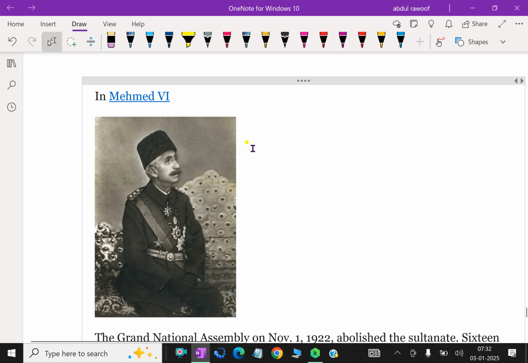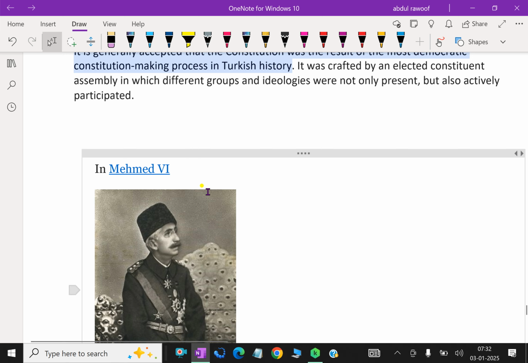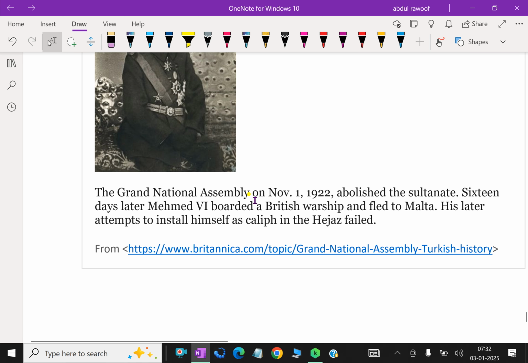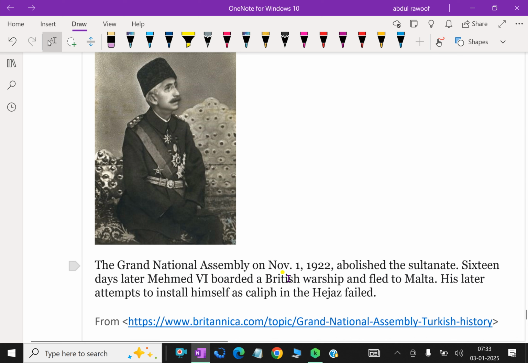In Mahmud VI's age, the Grand National Assembly on November 1, 1922 abolished the Sultanate. Sixteen days later, Mahmud VI boarded a British warship and fled to Malta. His later attempts to install himself as a caliph in the Hejaz failed. He was the last caliph of the Ottoman Empire.